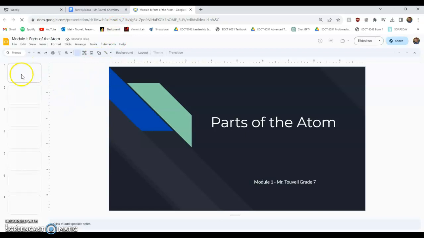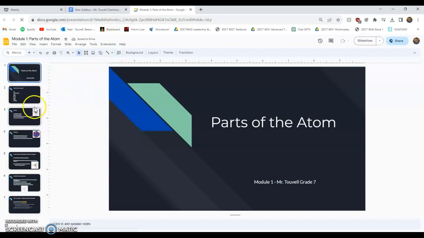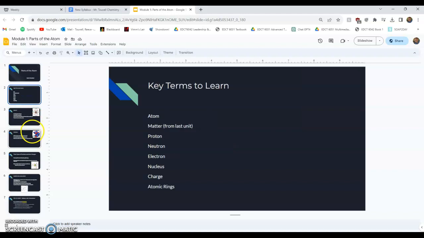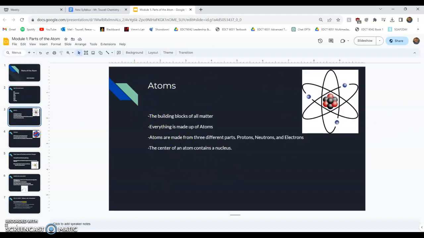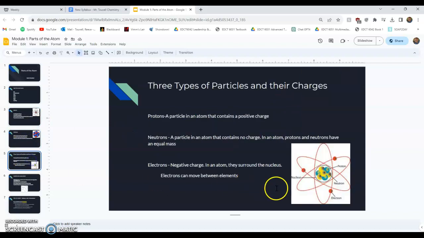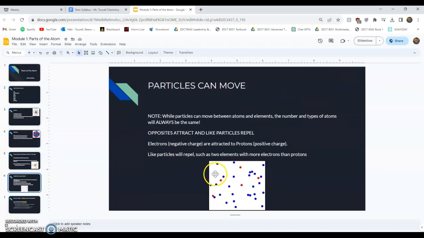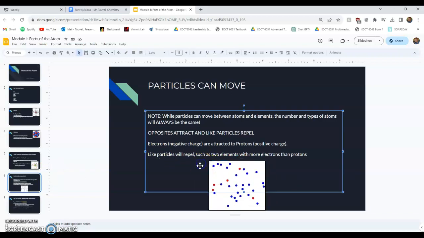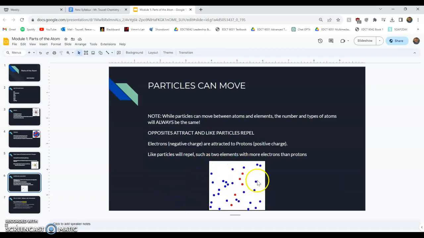Another thing that I worked on for this revision was I wanted to be sure that we had pictures for every type of unit that we have. So you go through key terms to learn, and here is the material that the students would go through, hopefully with pictures that can help. As we can see, I learned some procedures for how to implement GIF files, so I'm very happy about that. We can see elements like if a particle can move, I want the students to be able to see that these particles are actually moving.